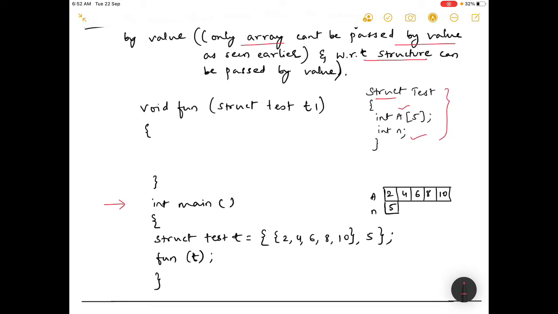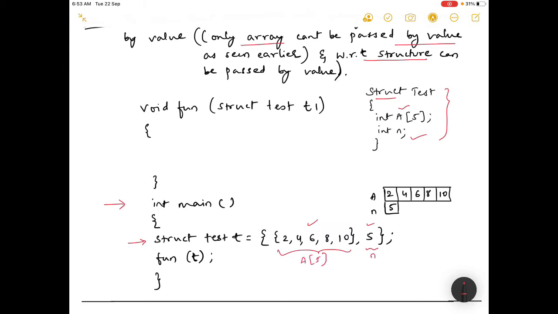And in our main program we have called it, and we have initialized it. So initialization is done, and this is the syntax. Because there are two parameters, one is the array, that is a of I, and another is n. So a of I is here and n is here.